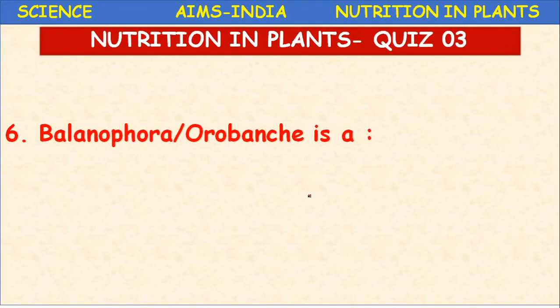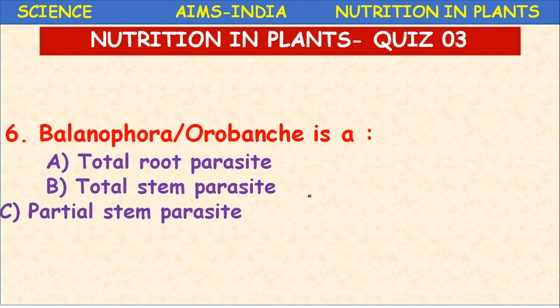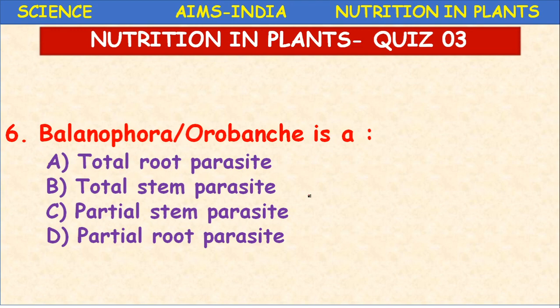Next question. Balanophora, we have studied. Orobanche is a total root parasite, total stem parasite, partial stem parasite, or partial root parasite. It is a total root parasite. Just like Rafflesia, Balanophora or Orobanche is a total root parasite.